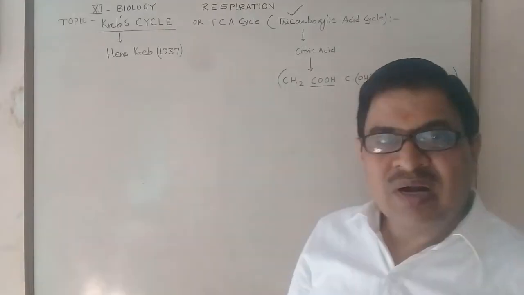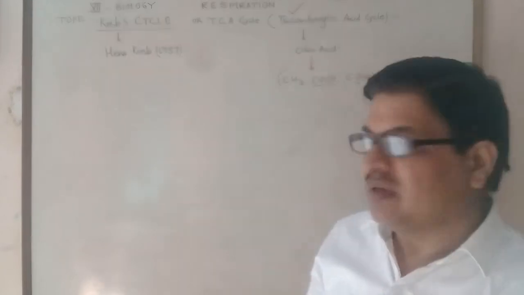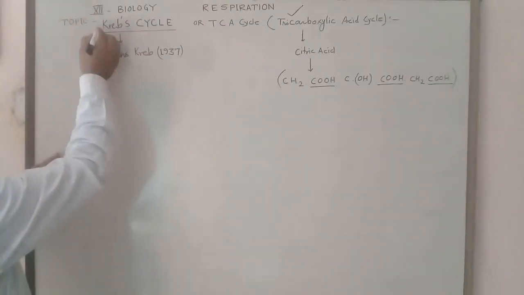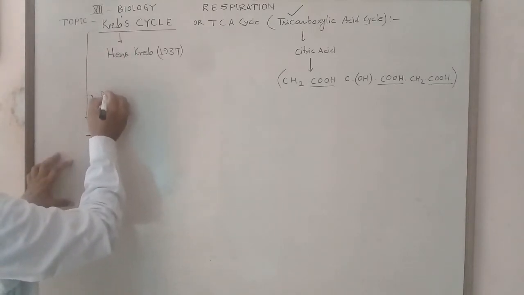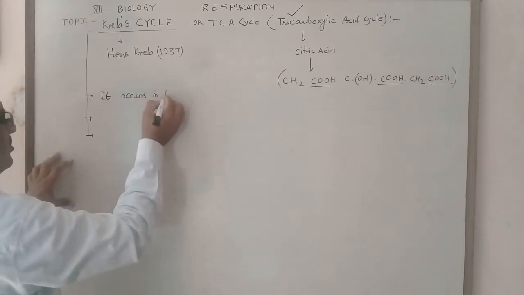But what are the important points of the Krebs cycle? This is the question. The important points are: first, it occurs in 10 steps.